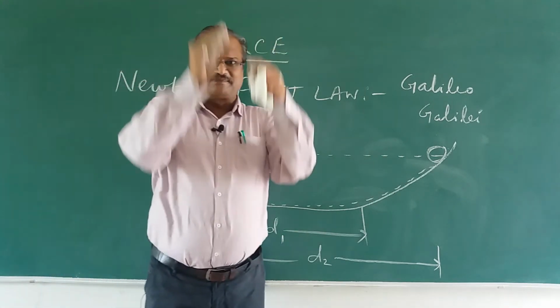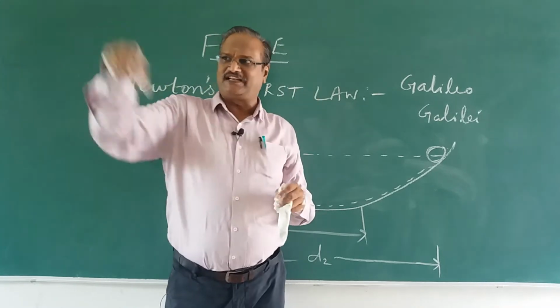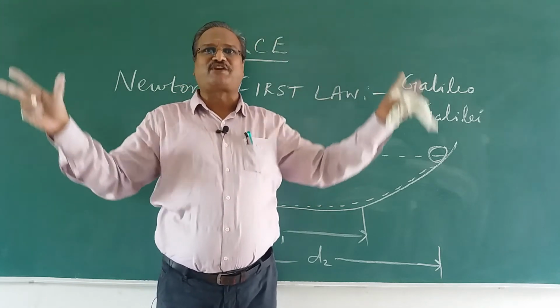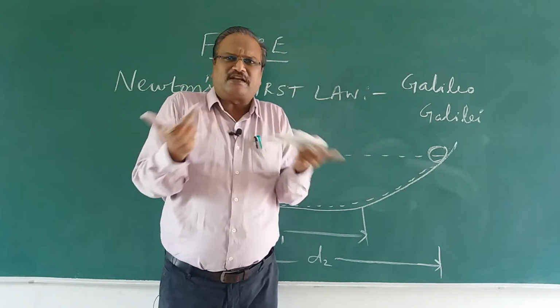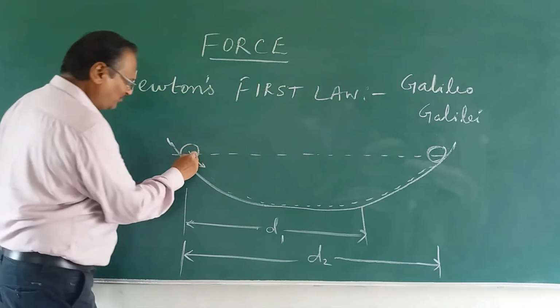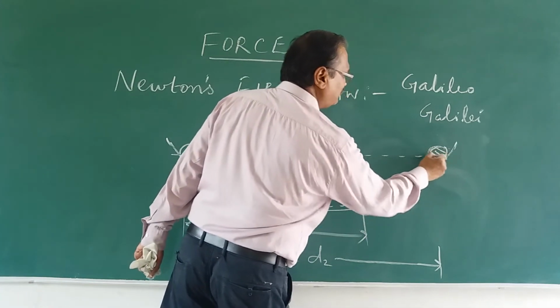If you think of a simple pendulum, right? You leave it, left, right, it goes on going. If there is no air friction, like a pendulum clock, it will be continuously moving. So here too, this ball is able to roll more distance and reach the same height.